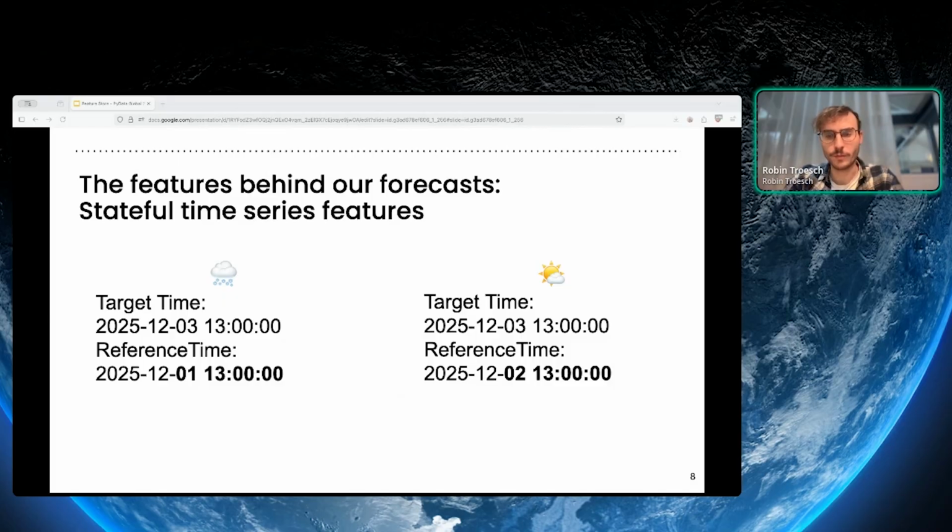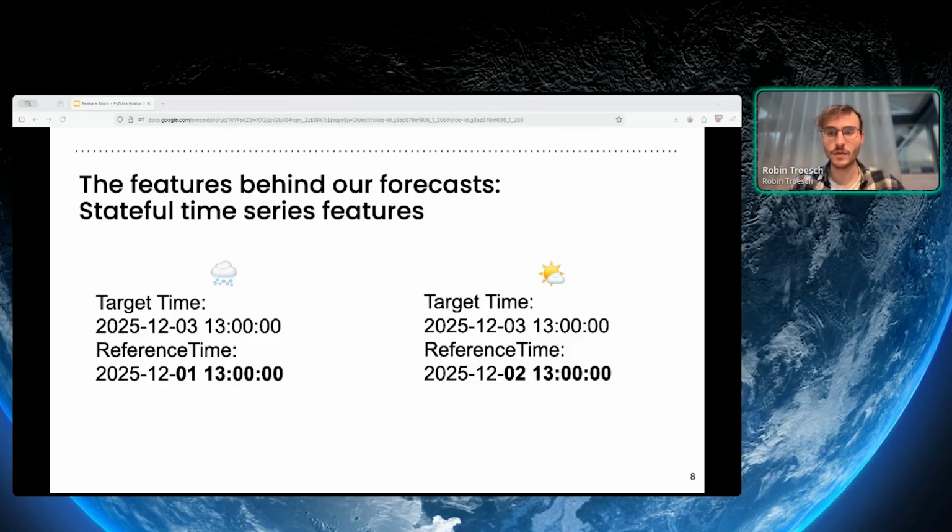Let's break down an example. We use a weather forecast for the 3rd of December at 1 in the afternoon. 48 hours before, the forecast says it's going to snow. 24 hours later, when we have more recent measurements, they publish a new forecast saying that on this specific hour, there will actually be sun. And this is happening for all of our features.